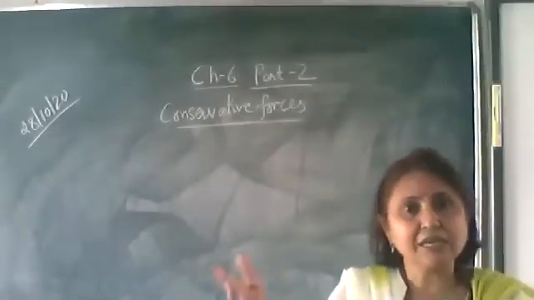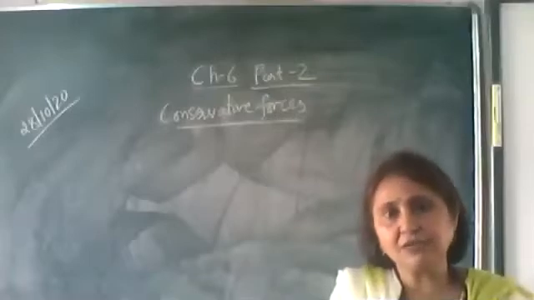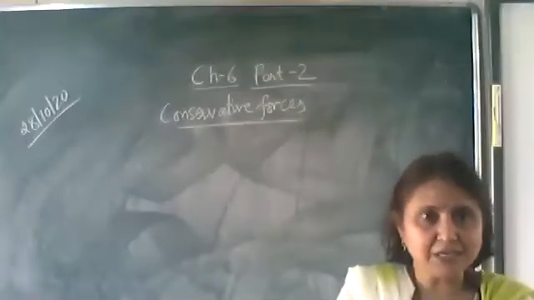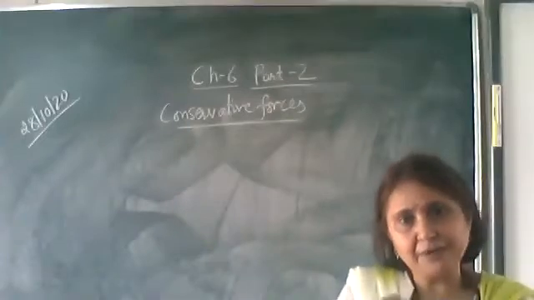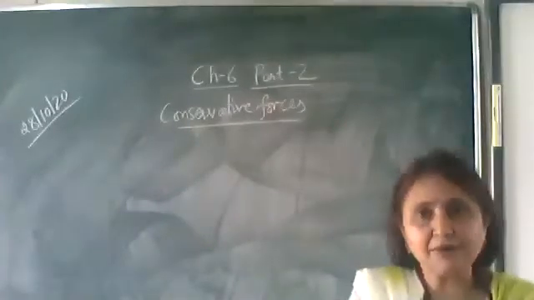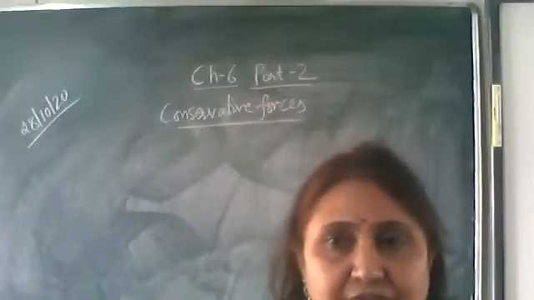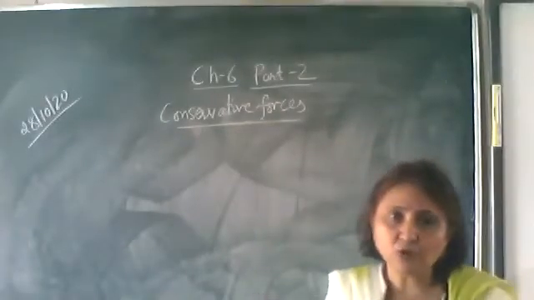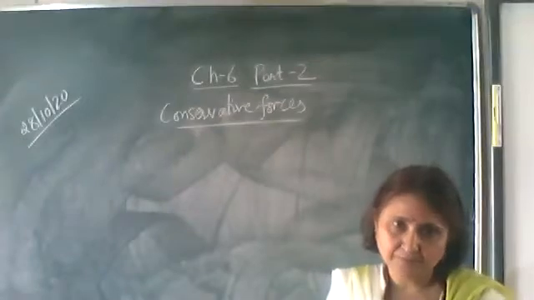Take it along an inclined plane: again the work done is mgh. So the work done is independent of the path and depends only on the initial and final position. Such forces we call conservative forces, and the net work done in a closed loop is equal to 0.